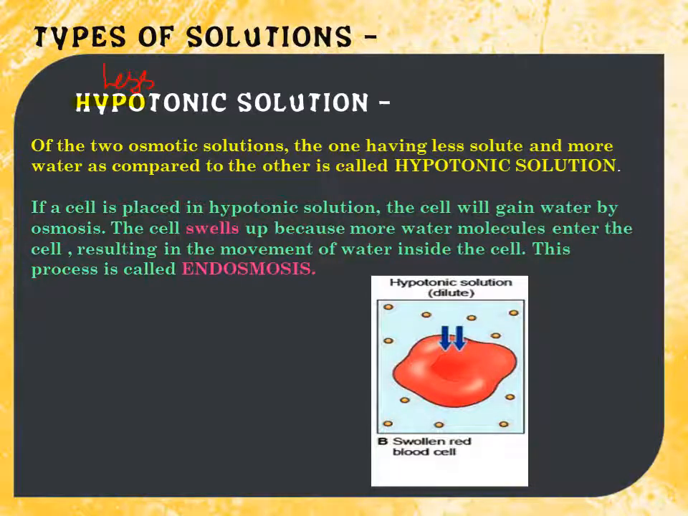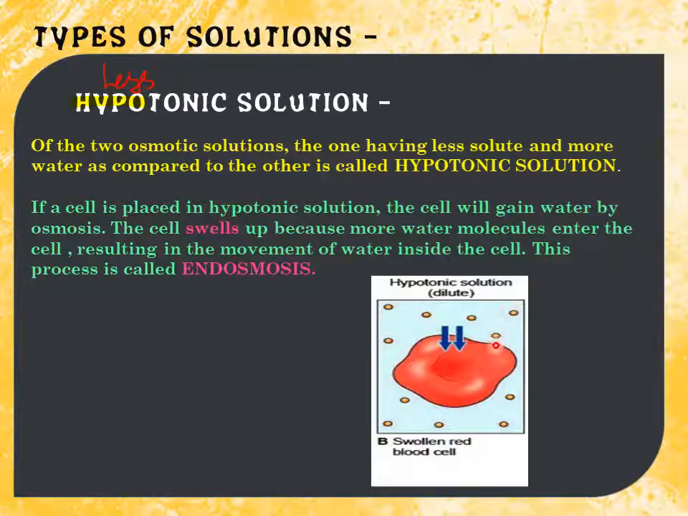So types of solutions. We have discussed that there are three types of solutions: hypotonic, hypertonic and isotonic. Let's discuss hypotonic solution. First of all, you have to keep one thing in your mind, that the word hypo is related to less. Hypo is less.